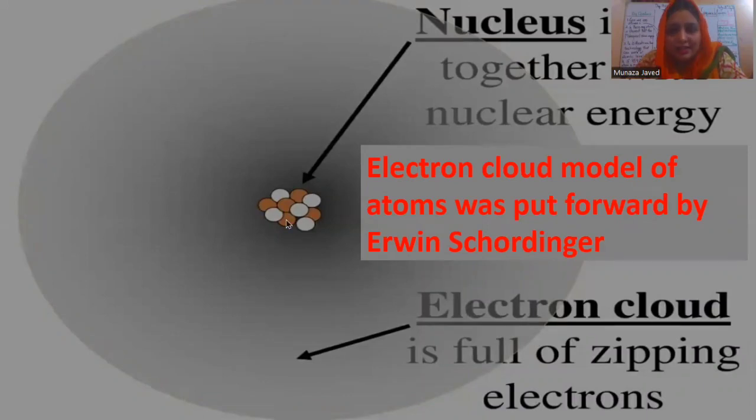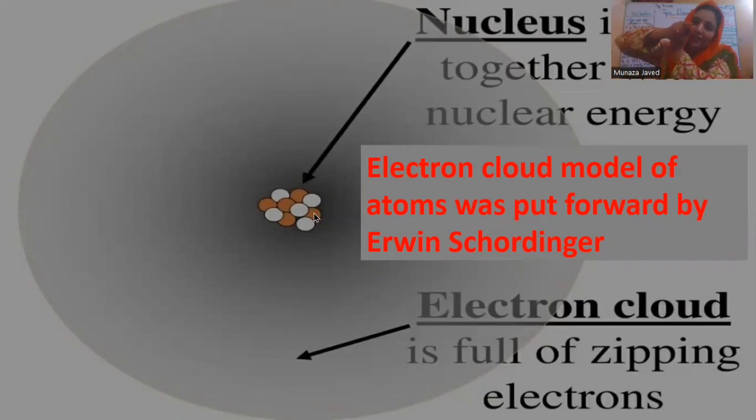Now this nucleus is held together with nuclear energy. This is very important. You are all sitting and not asking me, teacher, all the protons are positively charged, so why are they sitting together? Why are they not repelling each other? They are bound together by a force called nuclear binding energy. One of the factors is the electron cloud, because electrons are around the nucleus. Because of these electrons, protons are held tightly as well.